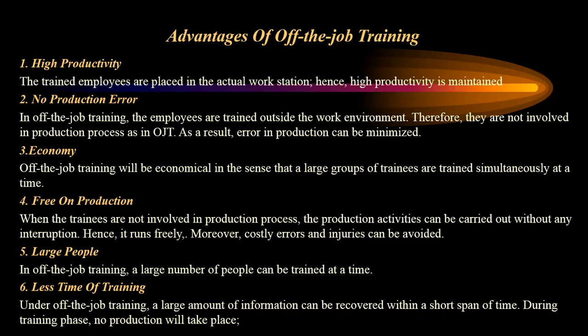Large number of people. One of the main advantages of off-the-job training is that a large number of people can be trained at a time. Less time of training. A large amount of information can be covered within a short span of time. The training phase may be 6 months or 3 months, depending on the production.